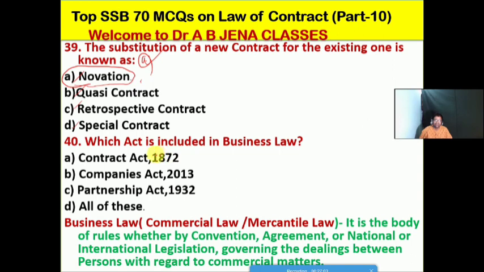So next one हम देखेंगे which act is included in business law. Whether A is Contract Act 1872, B is the Companies Act, Indian Companies Act 2013, New Companies Act has already replaced the old Companies Act 1956, and C is Partnership Act 1932, D is all of these. Friends, so D is the right option for this MCQ. The Contract Act as well as Companies Act as well as Partnership Acts are included in the business law.